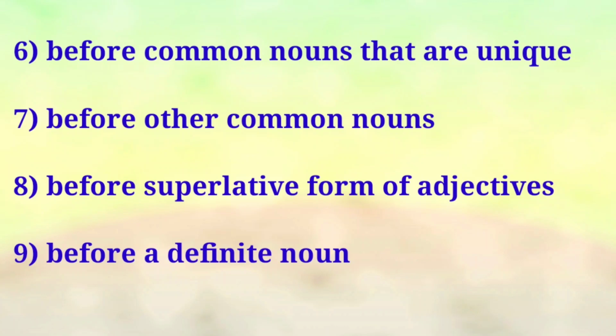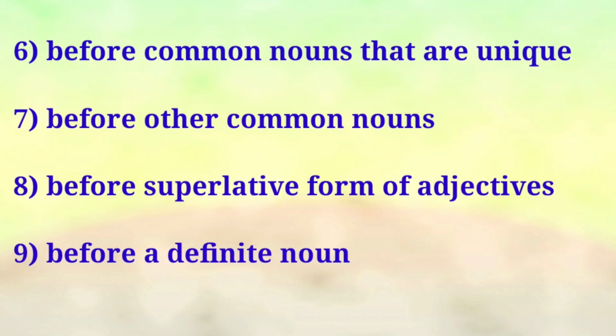And then look at the seventh point, before other common nouns. Even though it is a common noun, you have to use the article the. This point appears only with a few examples, for example the cinema, the railway station. Okay students, have you understood that? Now look at the eighth point, before the superlative form of adjectives.